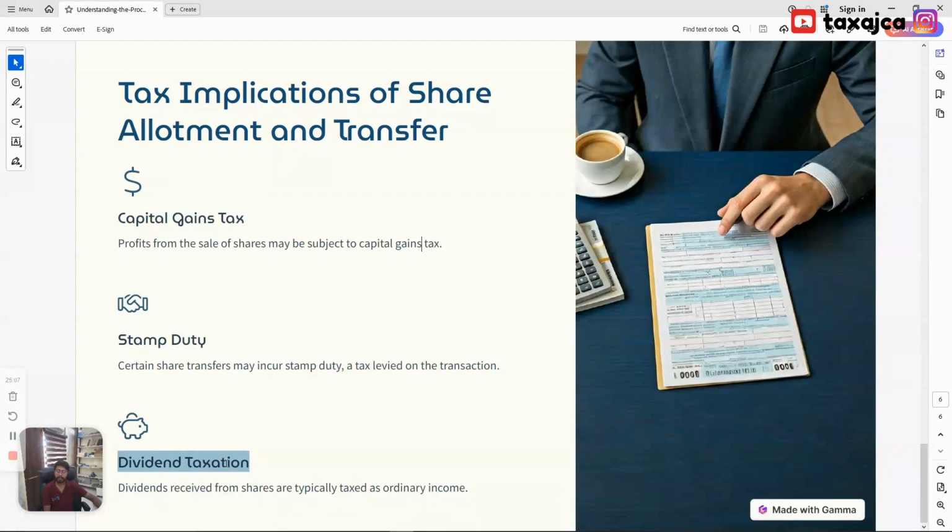The last one would be dividend taxation. Not all shares carry a separate transaction tax with them as they are, but whenever you receive dividend on any share, and if that dividend crosses the threshold that is prescribed under the Income Tax Act, then such shares will be liable for dividend taxation tax.